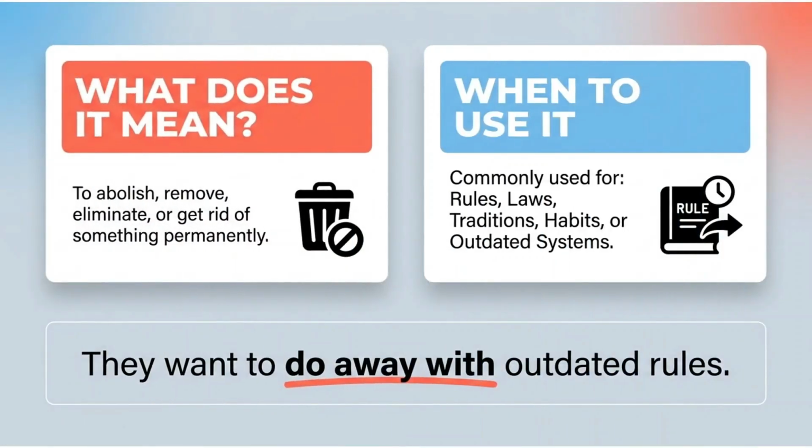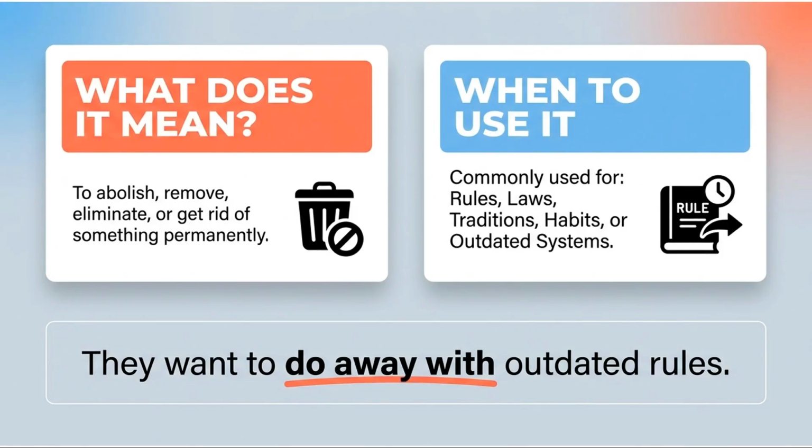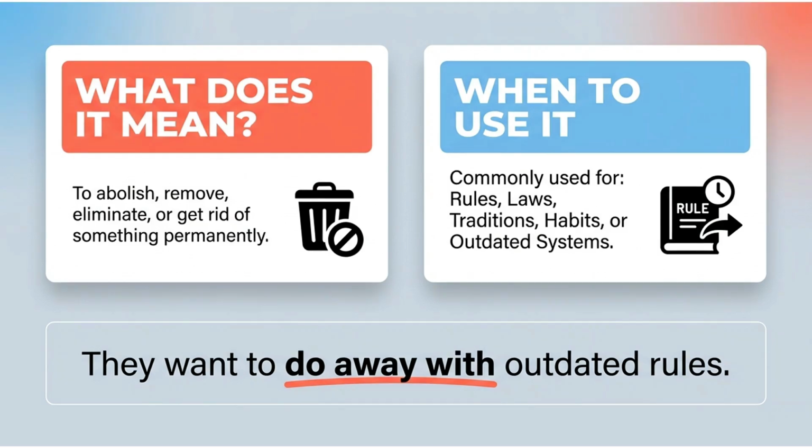The phrasal verb "do away with" means to abolish, remove, eliminate, or get rid of something permanently. It is commonly used when talking about rules, laws, traditions, unnecessary procedures, or things people no longer want. Example: they want to do away with outdated rules. This means they want to remove or abolish the old rules because they are no longer useful.